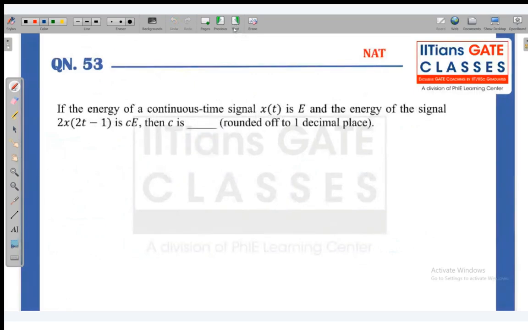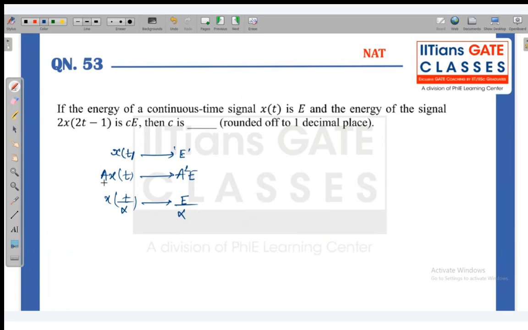Now the last question for this session is: if the energy of a continuous time signal x of t is E, the energy of the signal 2x of 2t minus 1 is CE, then the value of C is. So we should know that if the signal x of t has the energy E, then A x of t will have the energy A square E, and x of t by alpha has the energy E upon alpha.